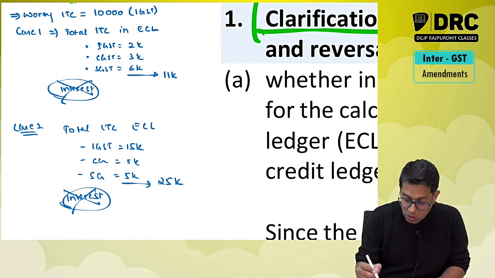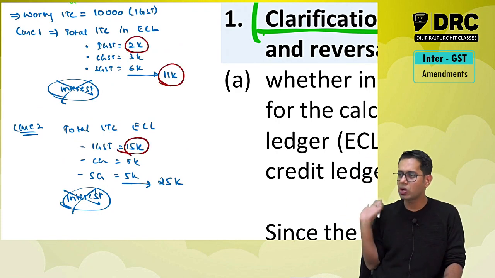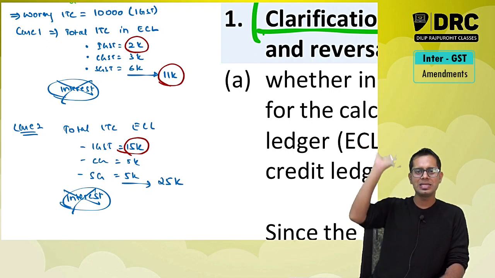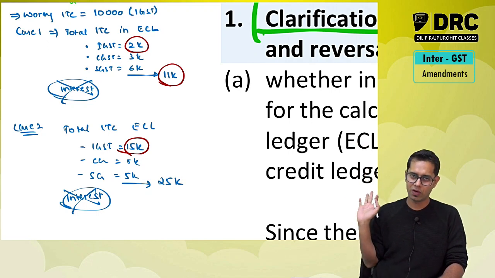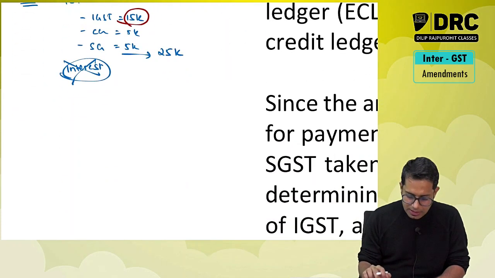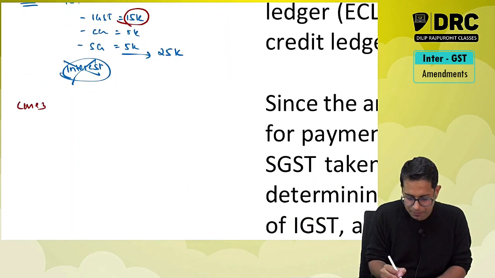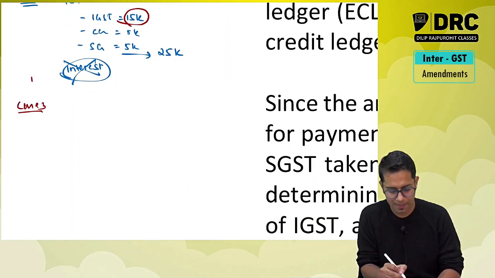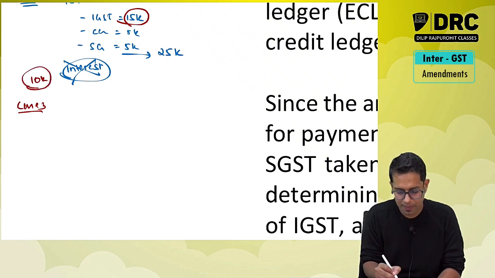Meaning they are telling check your total ITC. You don't see what is the ITC in your IGST account. You see your total ITC. If your total ITC is more than the amount of credit which you have taken, then don't pay interest. Say case number 3. What is the wrong ITC taken by me? 10,000. This is the wrong ITC taken by me.